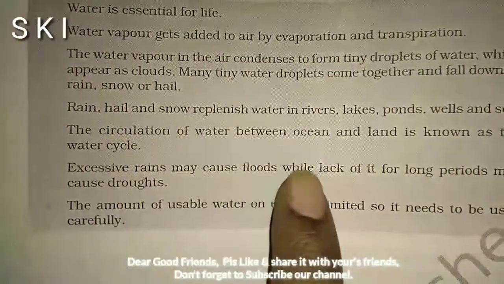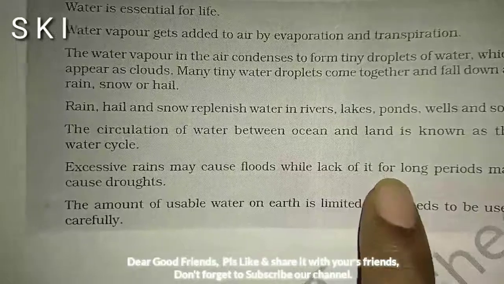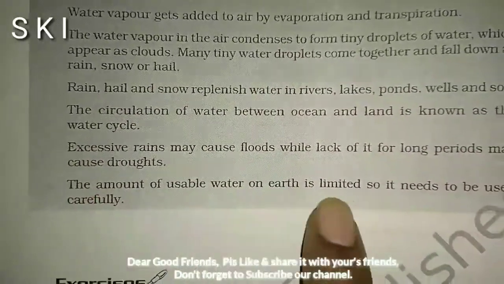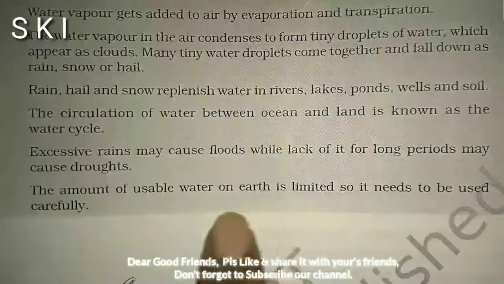Excessive rains may cause floods, while lack of it for a long period may cause droughts. The amount of usable water on earth is limited, so it is to be used carefully.